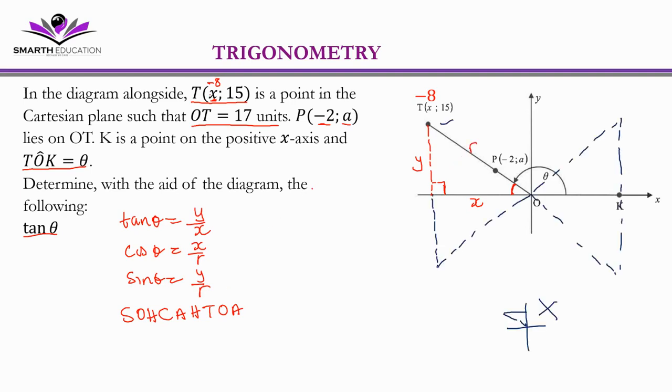So now we want to find tan theta. Therefore, tan theta is equal to y over x. So it's 15 over -8. So you can even write it like this: tan theta is -15 over 8.